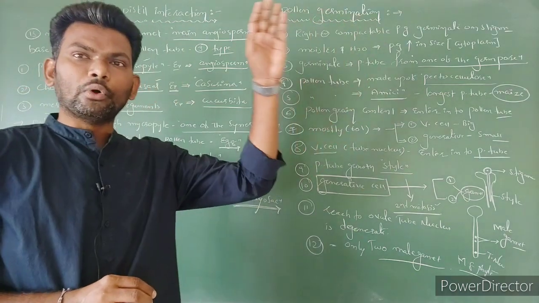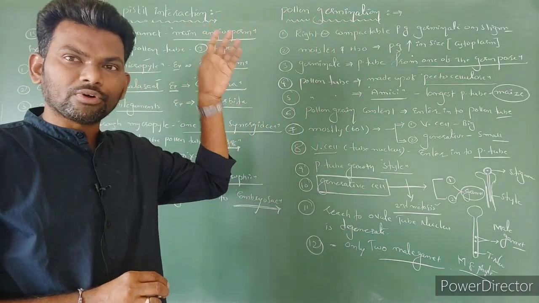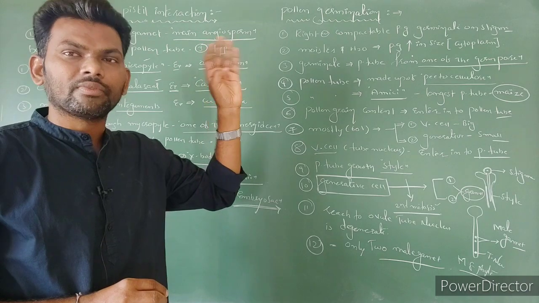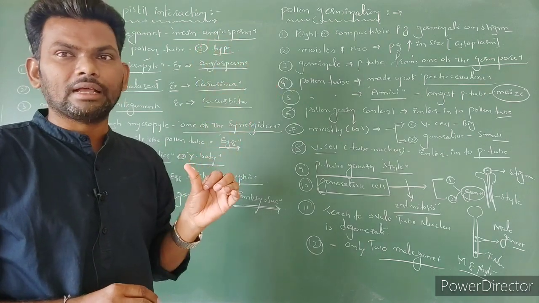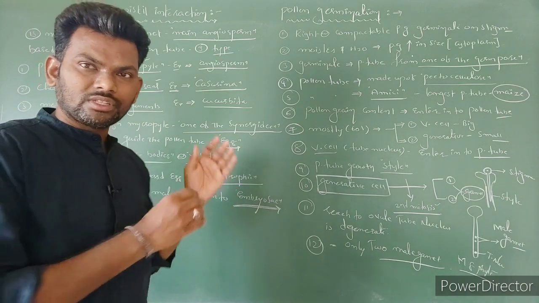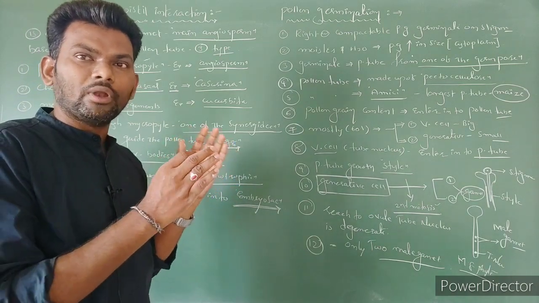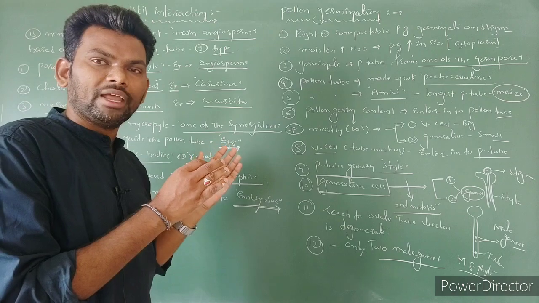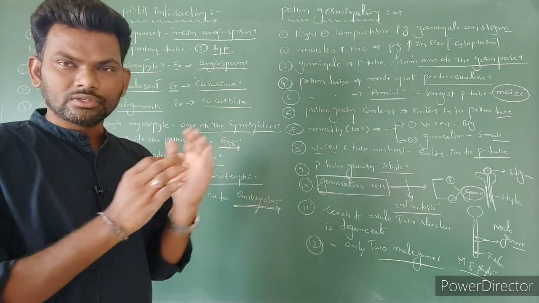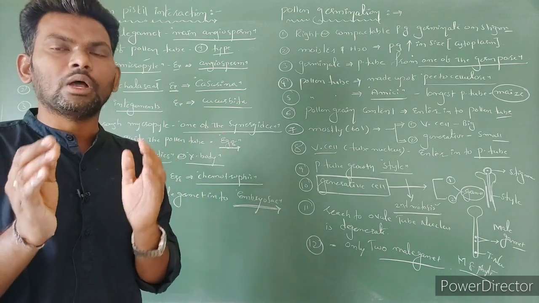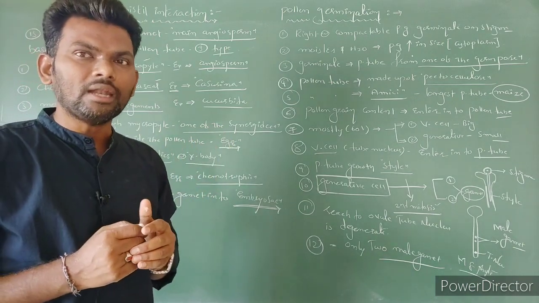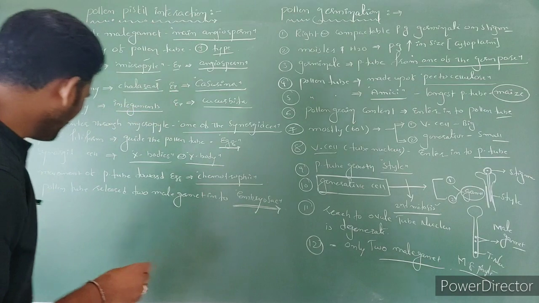From pollen deposit, recognition, acceptance, pollen germination and release of male gametes into the embryo sac. This continues from pollen deposit to entry of male gametes into the embryo sac. This complete stepwise sequence we consider as pollen pistil interaction.